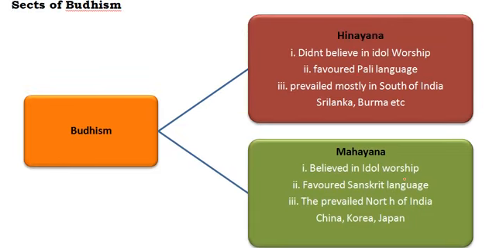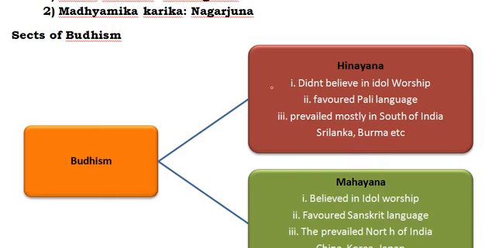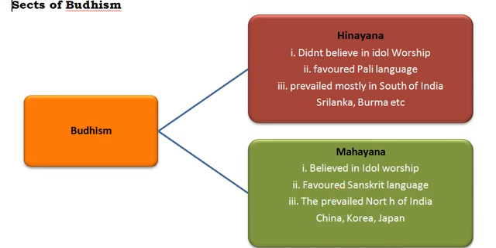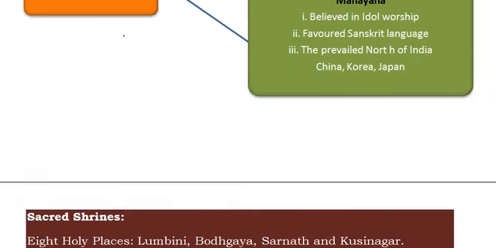The second kind of people are called Mahayana. They believed in idol worship, and they favored the Sanskrit language, not Pali, and they prevailed in north of India, that is in China, Korea, Japan. You need to remember the two sects, Hinayana and Mahayana. The major difference is that Hinayana people stayed in south and Mahayana people stayed in north. Hinayana people favored Pali, and Mahayana people favored Sanskrit. This is about the sects in Buddhism.